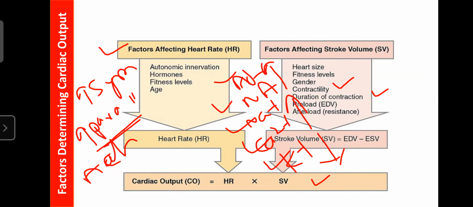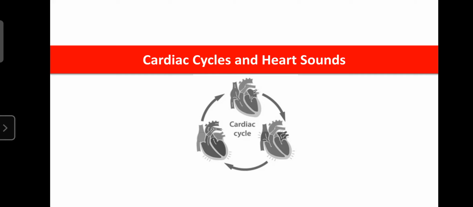Next we learn regarding the cardiac cycle and heart sounds. The cardiac cycle is nothing but a series of events, the study of the series of events that occur in each beat. Due to closing and opening of the various valves, certain heart sounds are produced, the lub and dub. Those are known as the heart sounds.